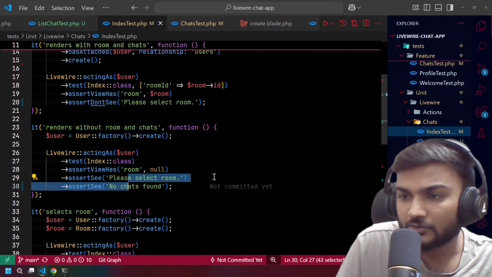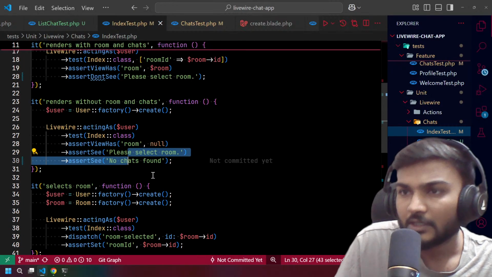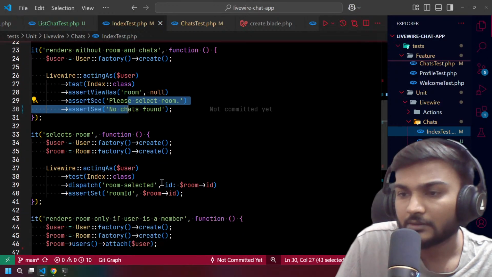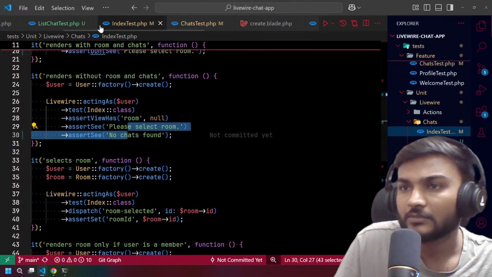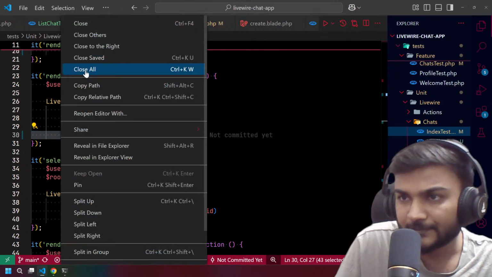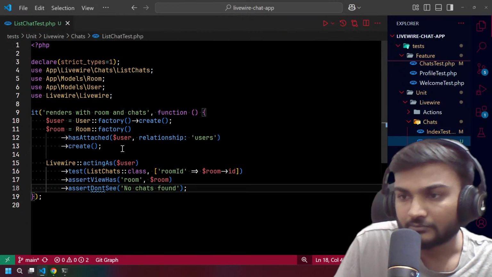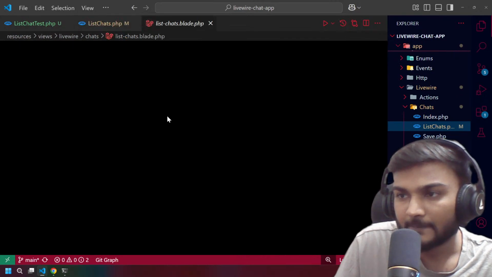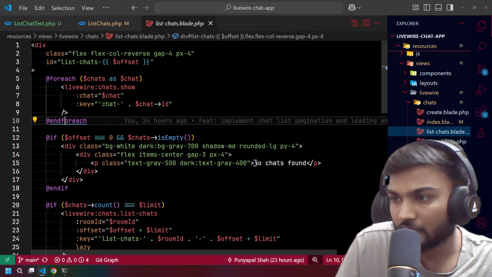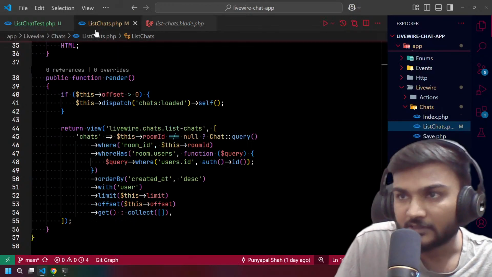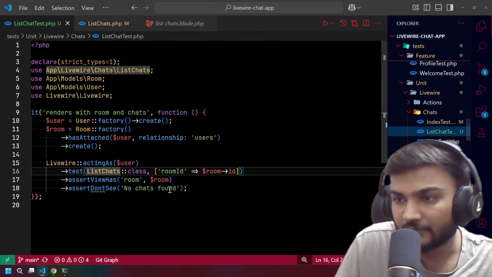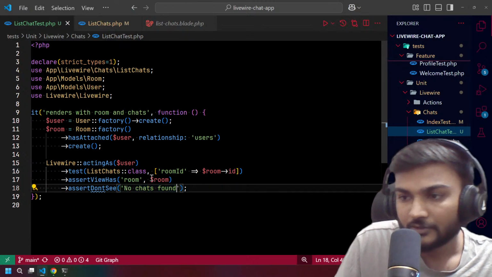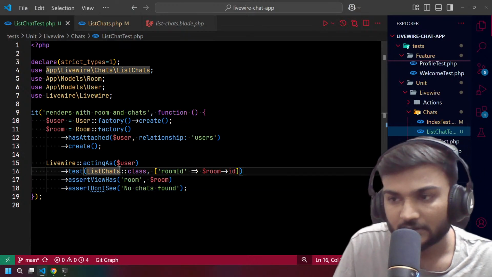Select room ID, I think. Oh, let's close other stuff. And yeah, let's see over here. And yeah, no chat found is there. So let's just copy from there and paste it over here. Right. So if there are no chats,